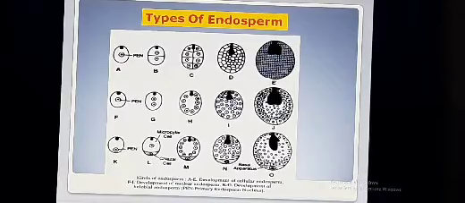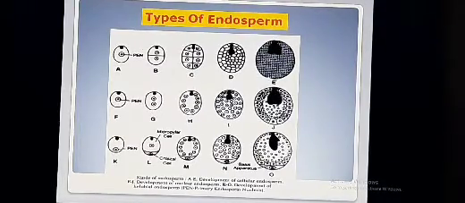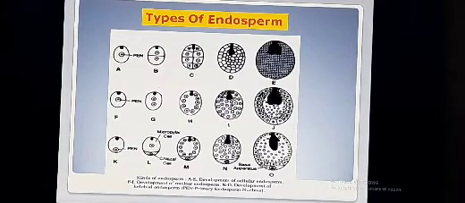One cellular, second nuclear, and third is halobial. These show the slight differences in relation with the karyokinesis and cytokinesis. That means nuclear division and cytoplasmic division.